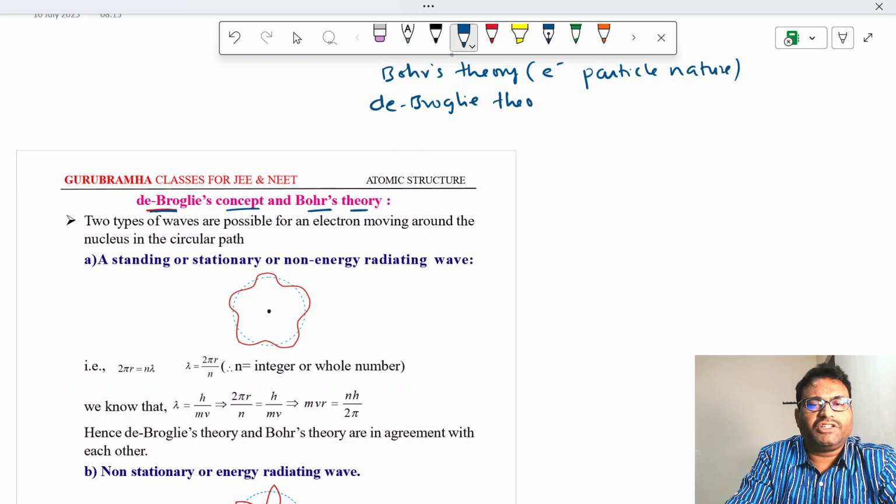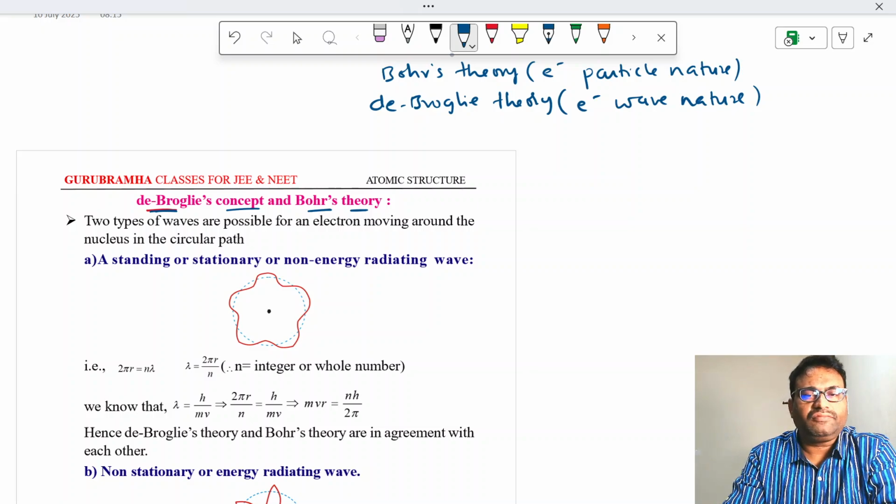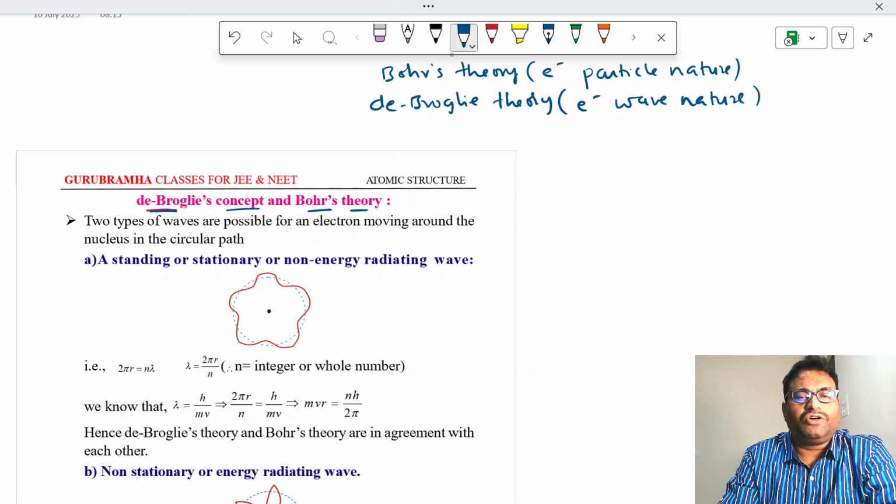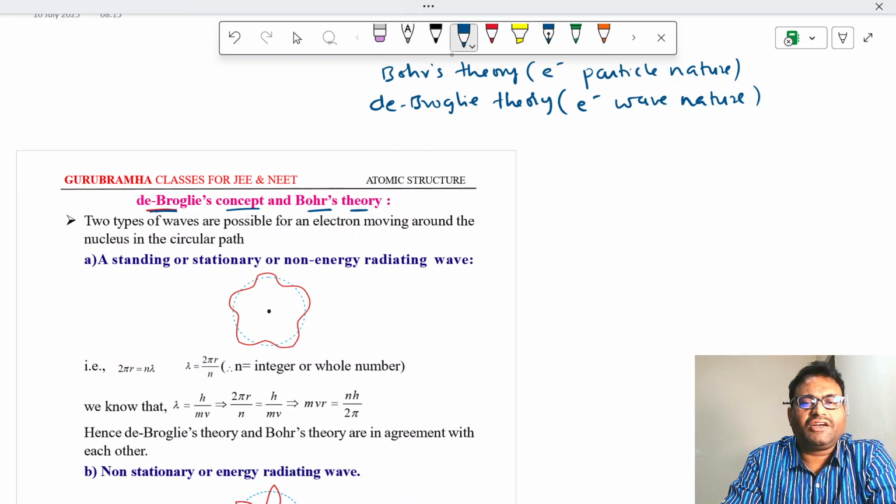According to De Broglie's theory, the electron has wave nature also. So finally it is confirmed that the electron has both particle nature as well as wave nature.